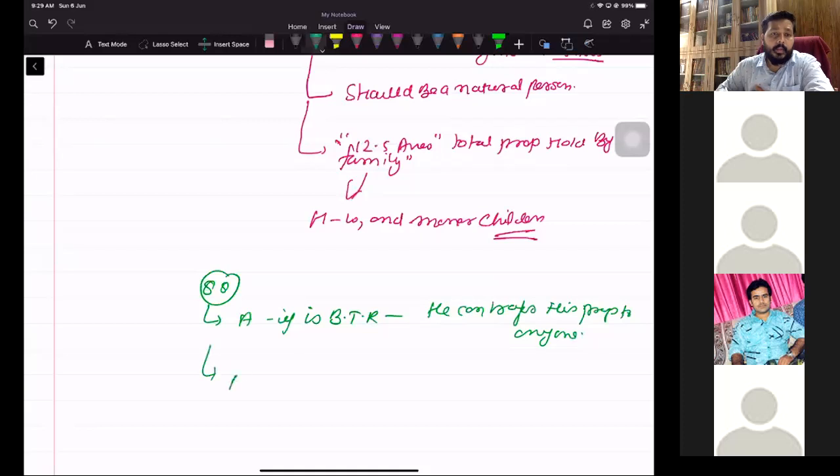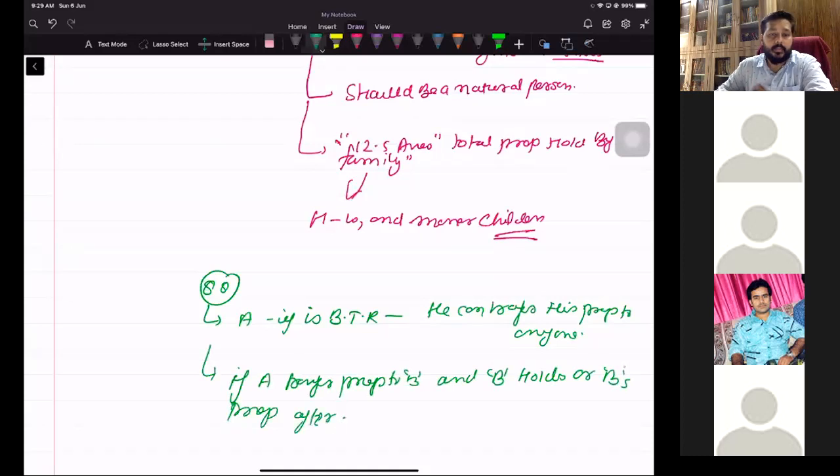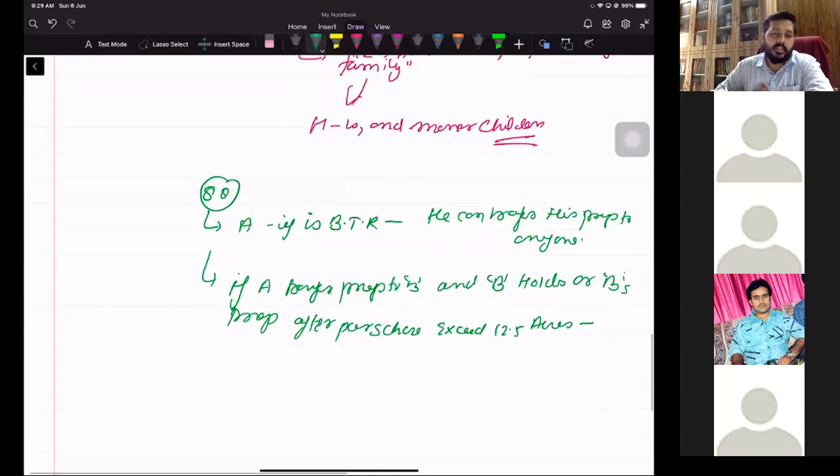But if A transfers property to B and B's property after purchase exceeds 12.5 acres, तब क्या? Such sale is not allowed. Such sale or gift not allowed.